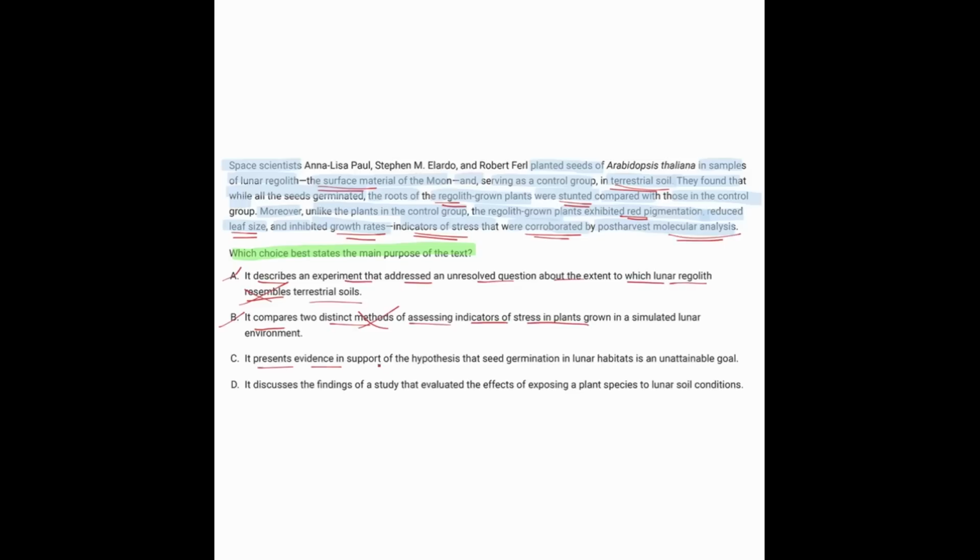C presents evidence in support of the hypothesis that seed germination in lunar habitats is an unattainable goal. If there's nothing better, I might pick that, but unattainable is really strong. It simply said that there was some stress. It was less favorable. And D, it discusses the findings of a study that evaluated the effects of exposing a plant species to lunar soil conditions.